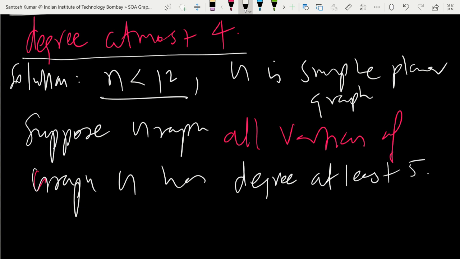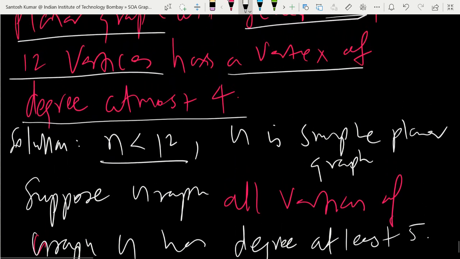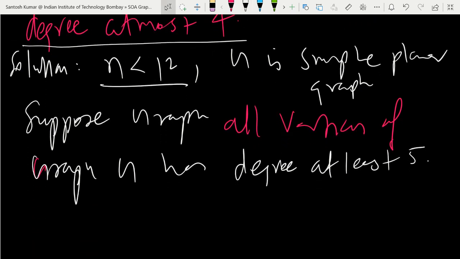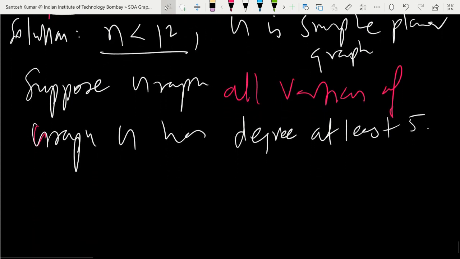It is saying just prove that there is one vertex with degree at most 4, 4 or less. So we assume that all vertices have degree at least 5, 5 or more.